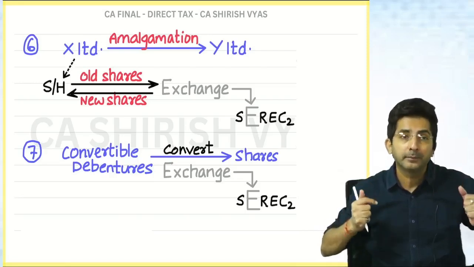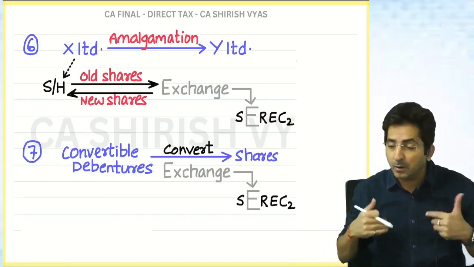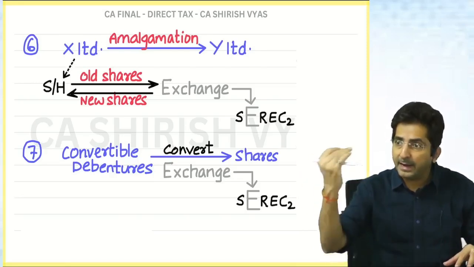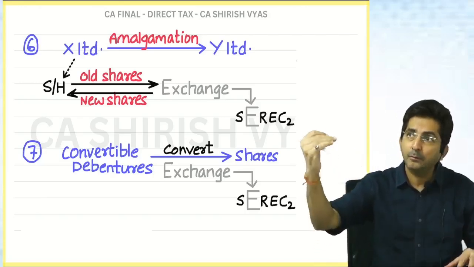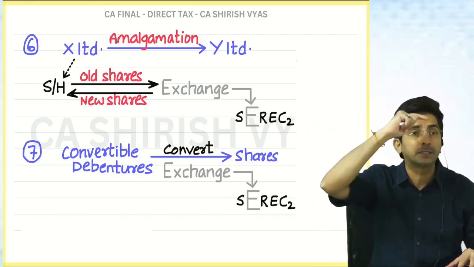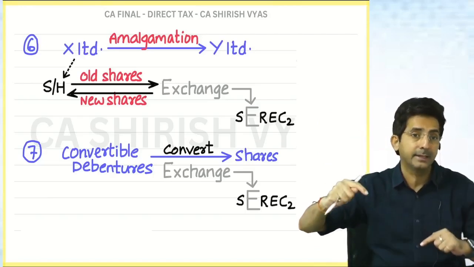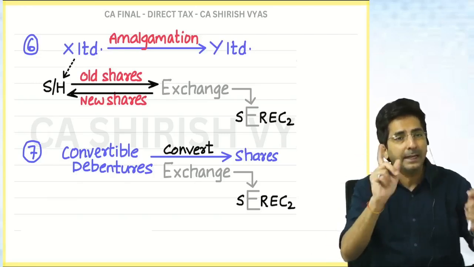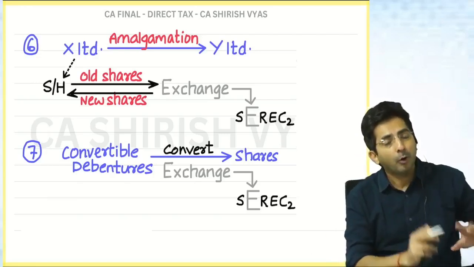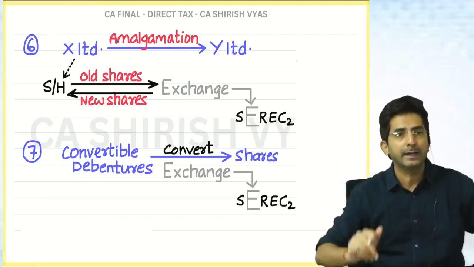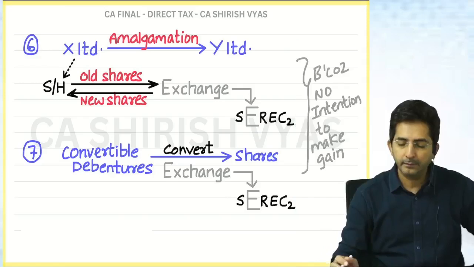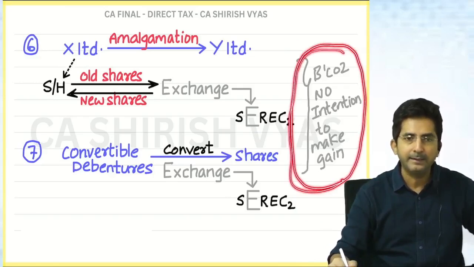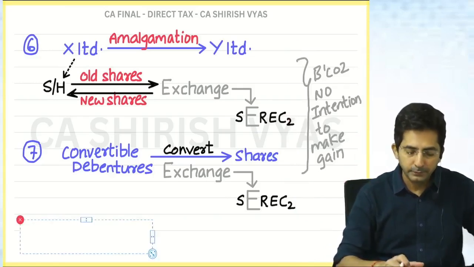How will it come? The debentures which are gone, the cost will come in Kawwa. And in return, I am getting shares, and the market value of that will come in FEOC. Then capital gains will arise. But if a convertible debenture automatically converts into shares, done by the company itself, then capital gains will not arise. See here what I have written: no intention to gain, it was not planned, it naturally happened.